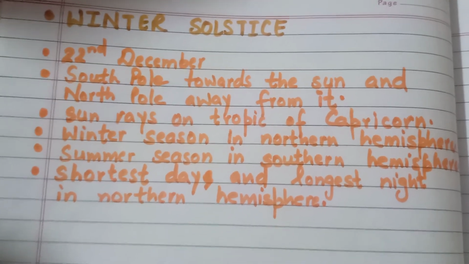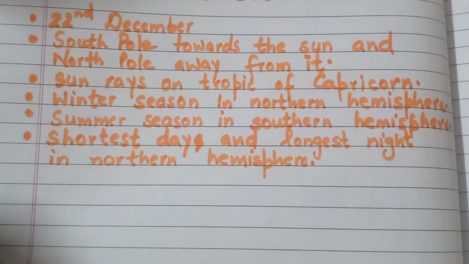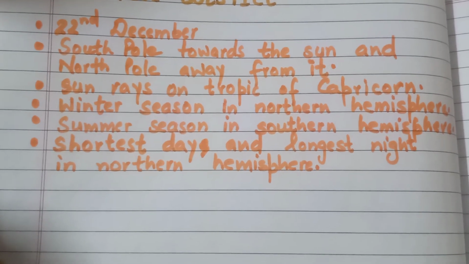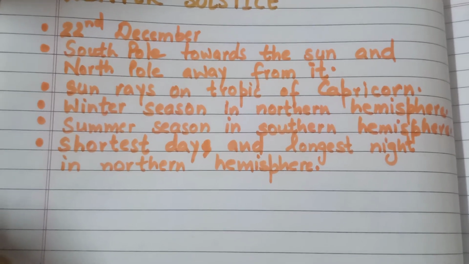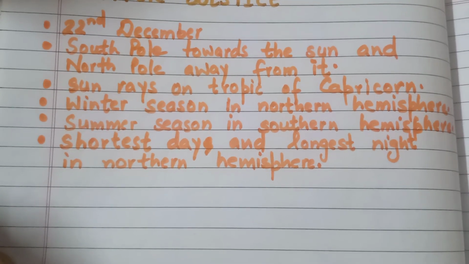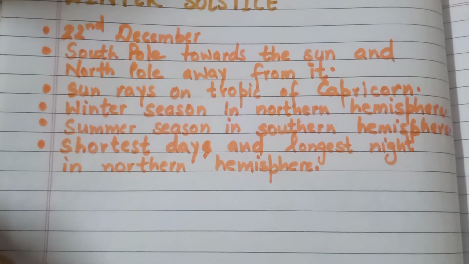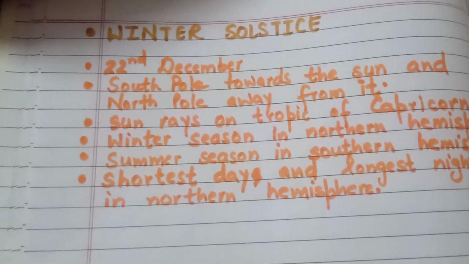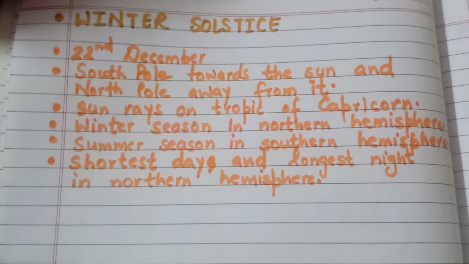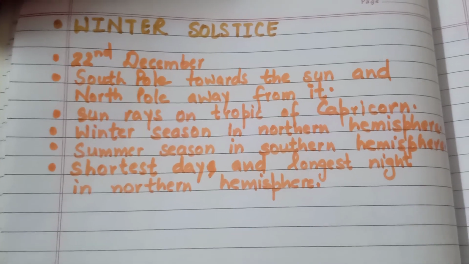Let us know more about winter solstice now. From autumn equinox, the earth gradually moves and it reaches the position of winter solstice on 22nd of December. The South Pole remains inclined towards the sun on this day, and the sun rays fall vertically over the Tropic of Capricorn. The day becomes shortest and night longest in the northern hemisphere, and the opposite occurs in the southern hemisphere. The northern hemisphere experiences winter season, while the southern experiences the summer season.